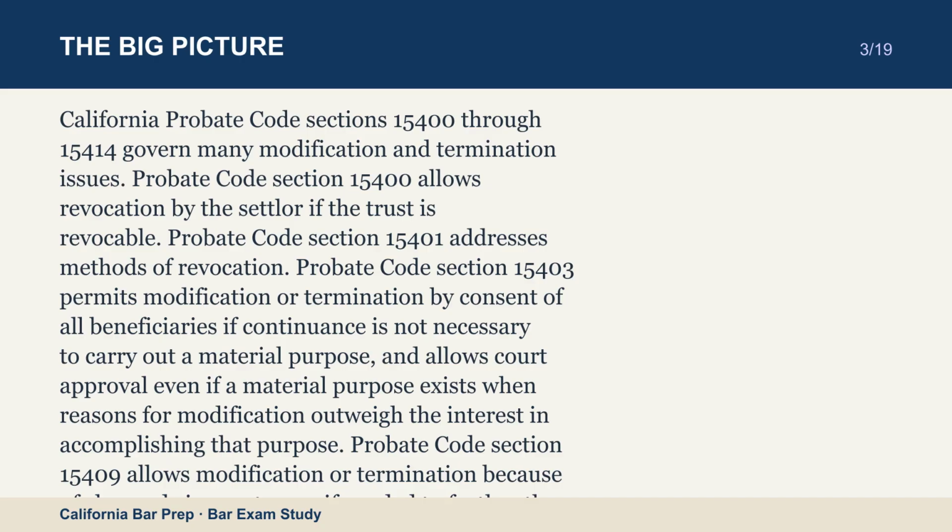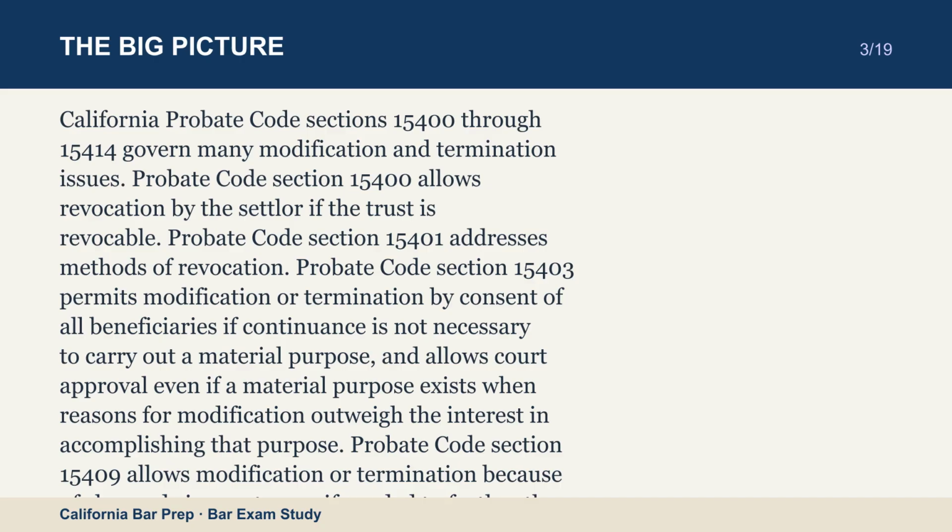Probate Code section 15403 permits modification or termination by consent of all beneficiaries if continuance is not necessary to carry out a material purpose, and allows court approval even if a material purpose exists when reasons for modification outweigh the interest in accomplishing that purpose.